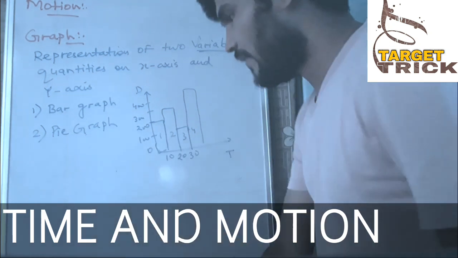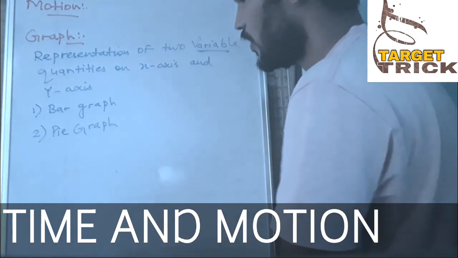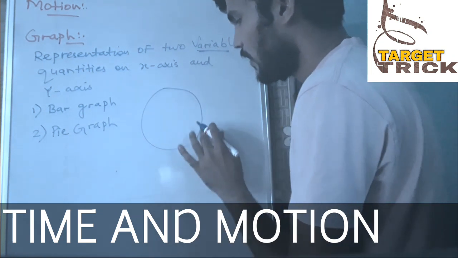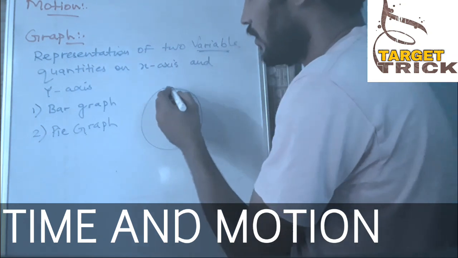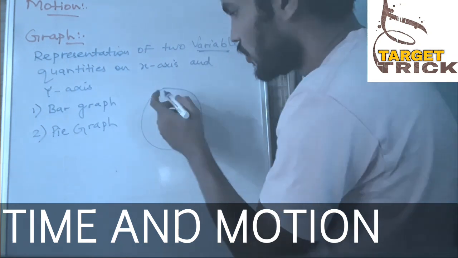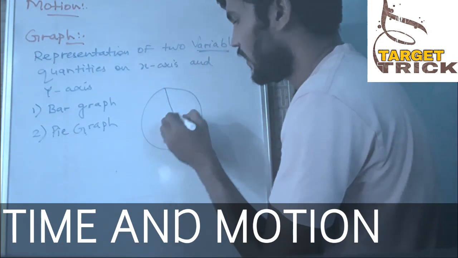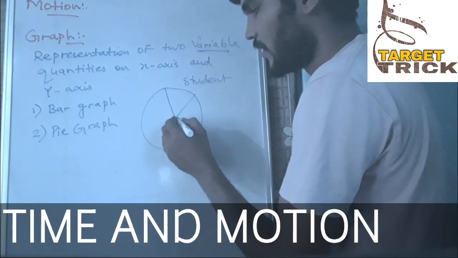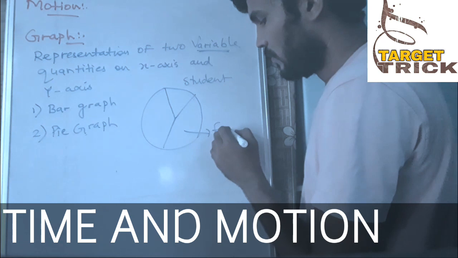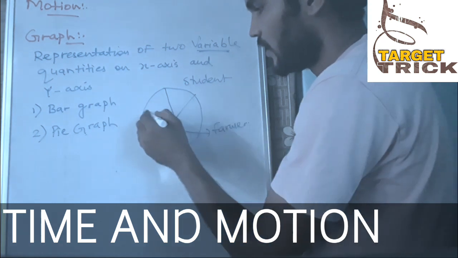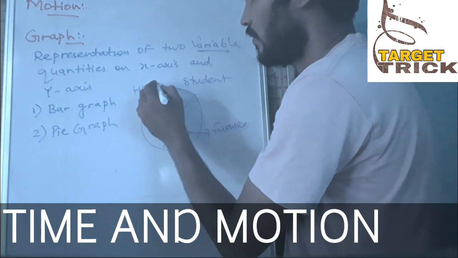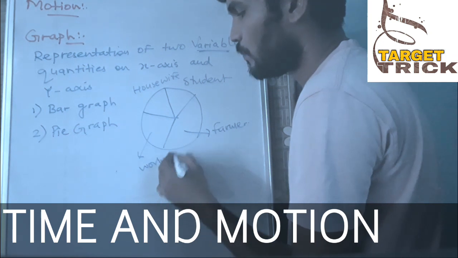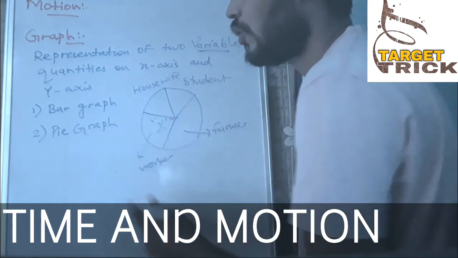And the second is a pie graph. In a pie graph we can write percentages. Suppose this will be circular, and suppose in a village 20% candidates, this is the full 100%. So suppose 20% are students, another 40% are farmers, 20% again are housewives, and all others are workers. So this percentage graph is what we call a pie graph.